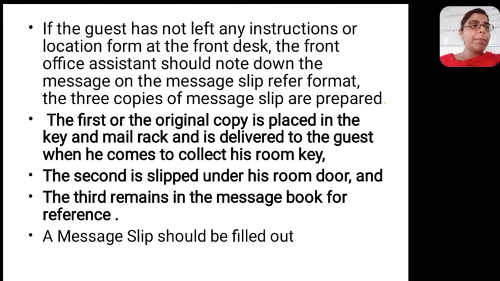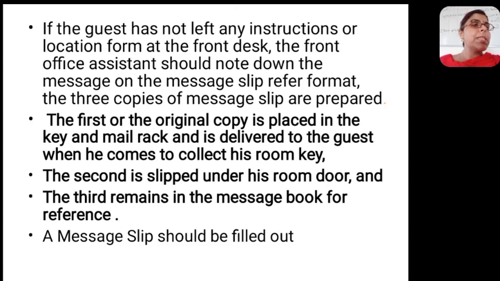But sometimes he directly goes into his room and I am not able to identify whether the guest has gone or not. It might be possible that he was sitting in the coffee shop and directly went into the room. He didn't cross the reception, so I will never get to know whether the guest is in the room or not. So he will open his room lock, and as soon as he enters, he will find a message slip on the floor. He can immediately look at the slip, and can call back at the reception, or go through the message slip.